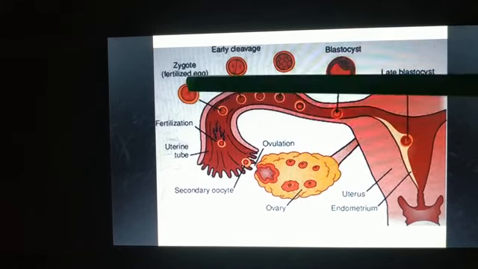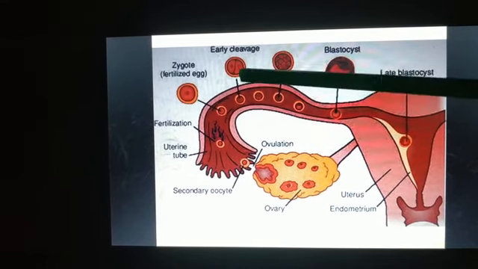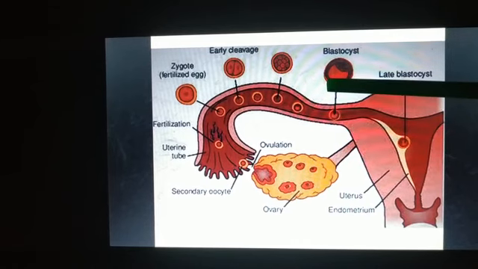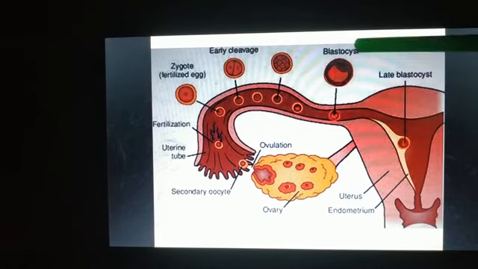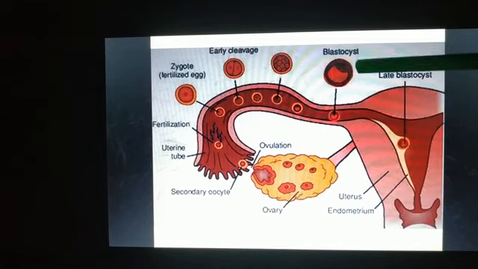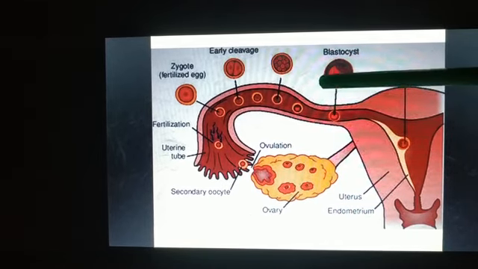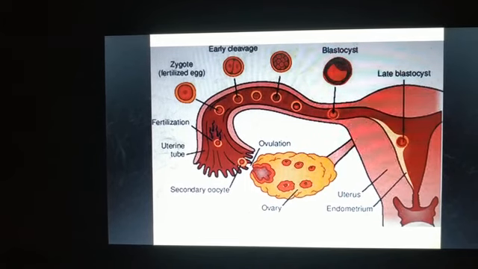Now this zygote will undergo various repetitive cell divisions, resulting in a mass of cells that we call a ball of cells.